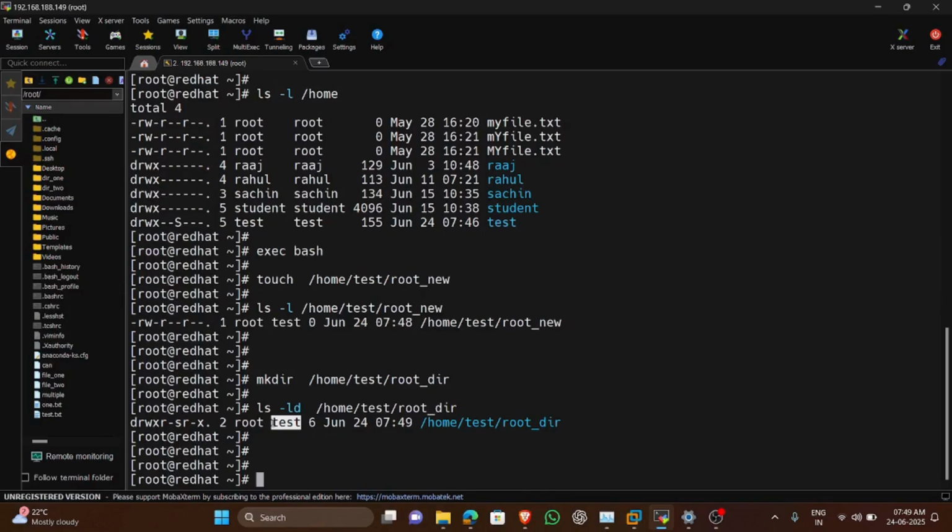So we can repeat it again: files that are created in the directory have a group owner to match the group owner of the directory. So this is about the SGID.